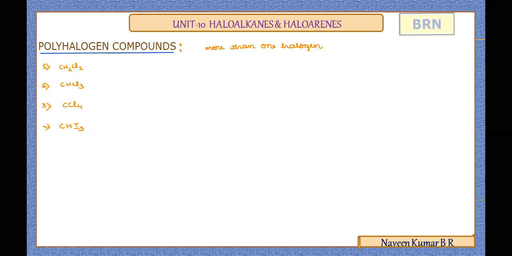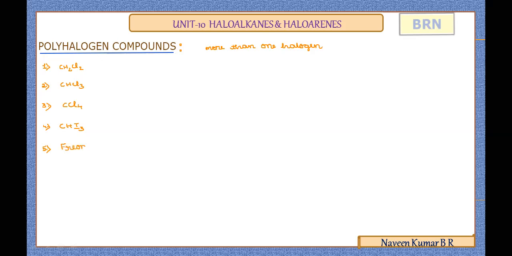And a very important polyhalogen compound used as a refrigerant, a chemical substance used in refrigerators, which is also responsible for a major environmental disaster, the ozone depletion, is from this chemical, which is freons.